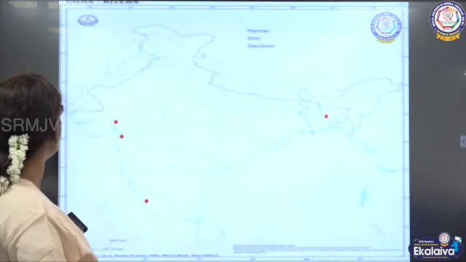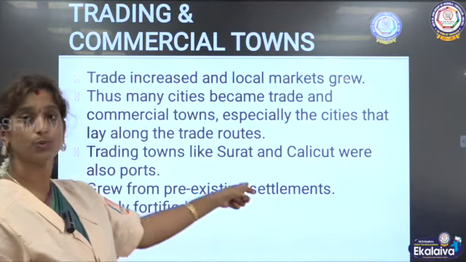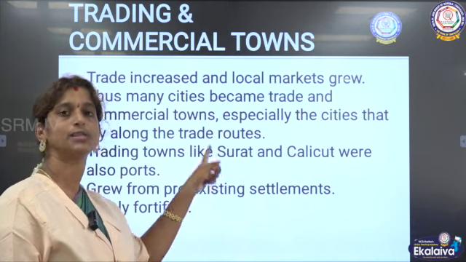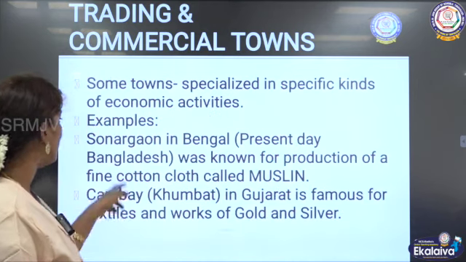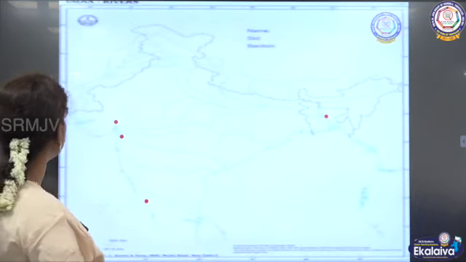So here you could see first Surat and Calicut were the ports as well as the commercial centers, and then came Sonargaon and Cambay. So let us mark these locations in the map.